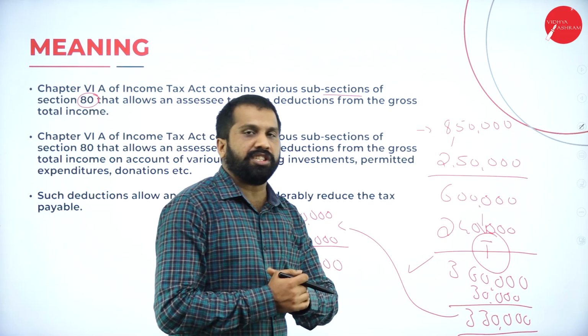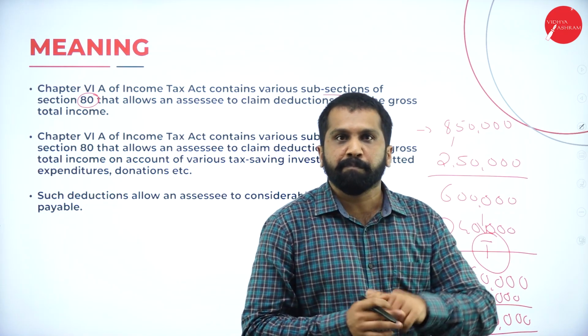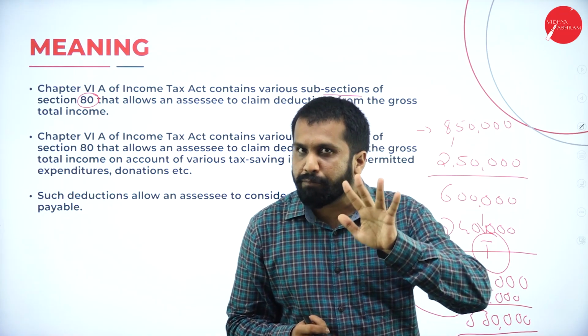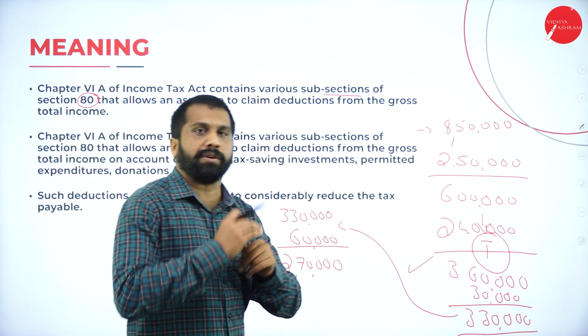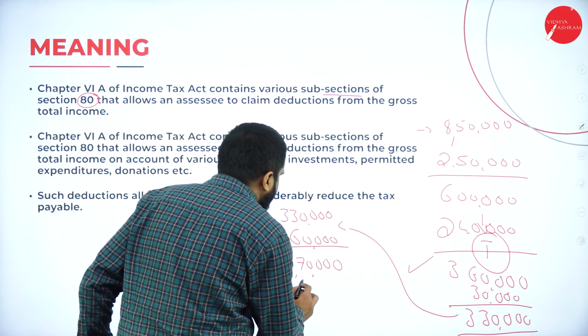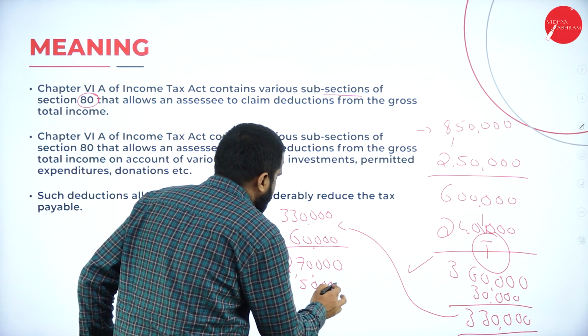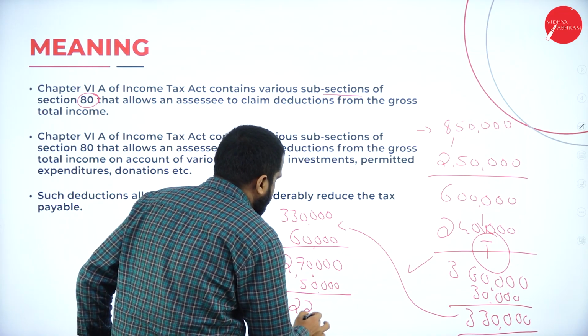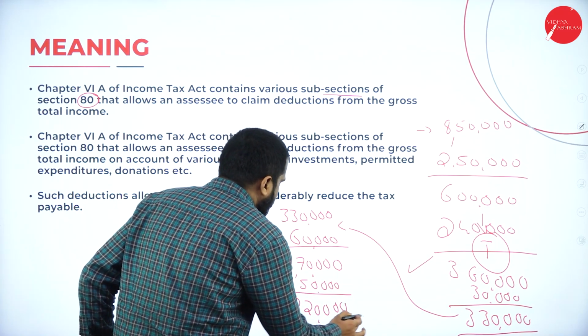Every year how much am I paying interest for the education loan? 50,000. That also I can deduct. See? 2,70,000 minus 50,000, so 2,20,000.